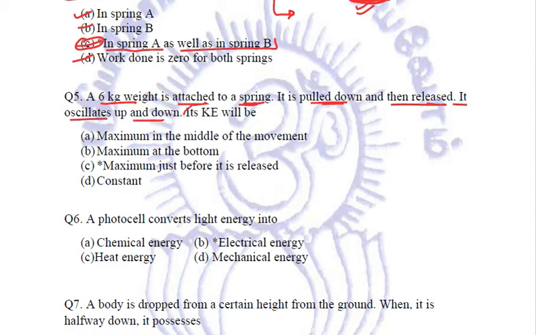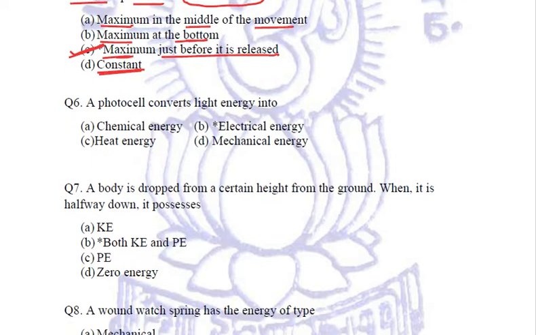So its kinetic energy, will it be maximum in the middle of the movement, or maximum at the bottom, or maximum just before it is released, or will it remain constant? So the correct answer is C. It will be maximum just before it is released. Right? That will be the maximum kinetic energy in the spring.